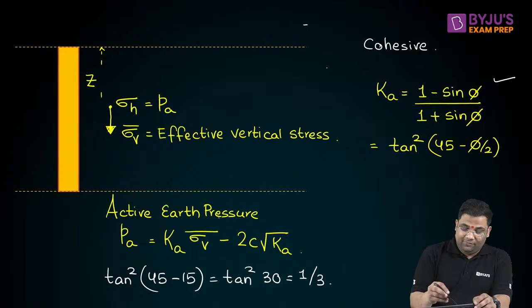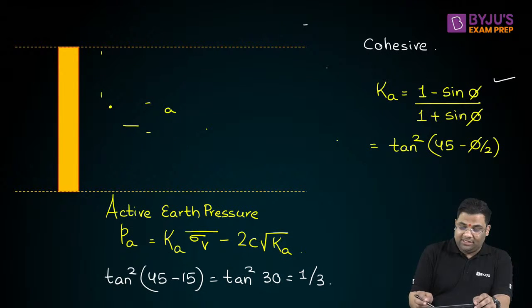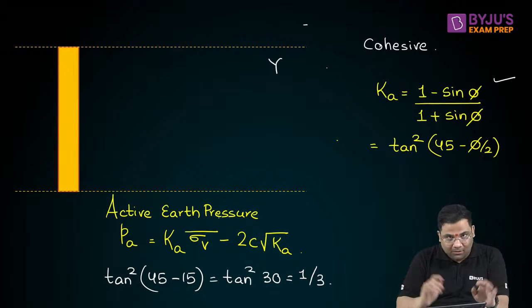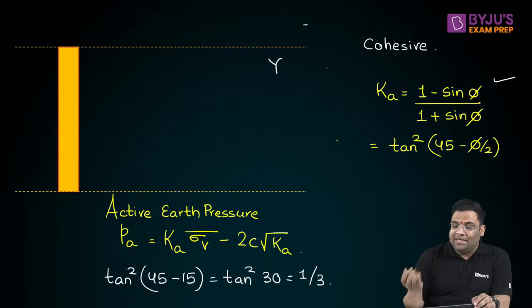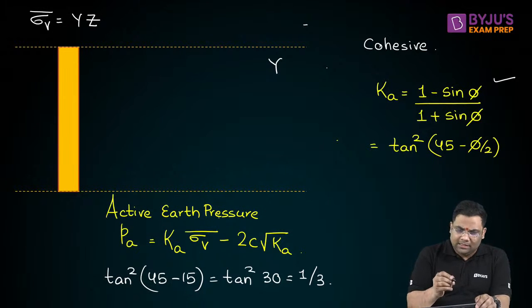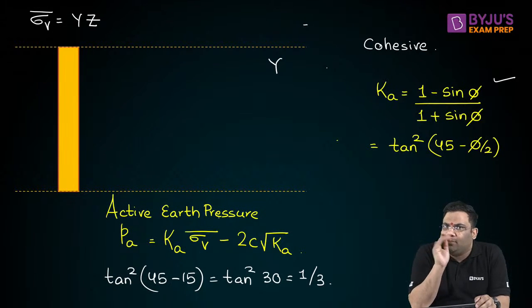Now, if this is the active earth pressure formula, and gamma is gamma, at a particular depth, what will be your vertical stress? Your vertical stress will be equal to gamma into Z, right? Yes, this is your vertical stress at any depth Z, suppose.